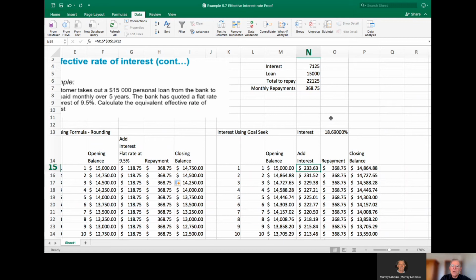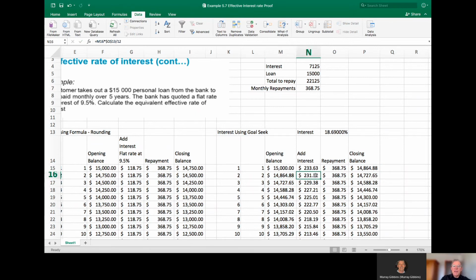Whatever's here in cell O13, we've put $ signs on it, so it always finds whatever's in here, 18.69. Then it divides by 12 to find 1 month's worth of interest. We're going to run with this flat repayment of $368.75 that we calculated for simple interest. The assumption is that if we get it right, we should have repaid the loan perfectly. Same formula here. Let the closing balance equal opening balance, add interest, minus repayment. Then let the opening balance for month 2 equal the closing balance at the end of month 1. So let this cell here, we just go equal that cell there, enter.